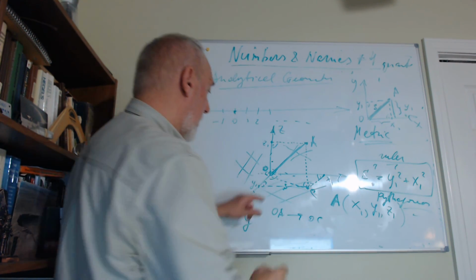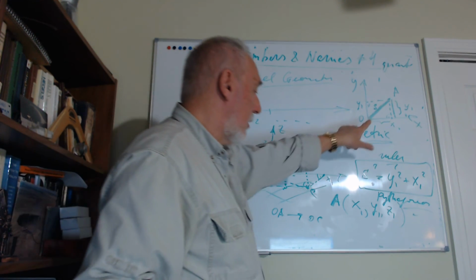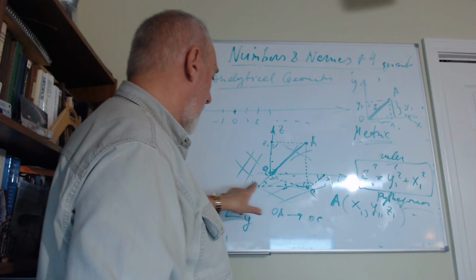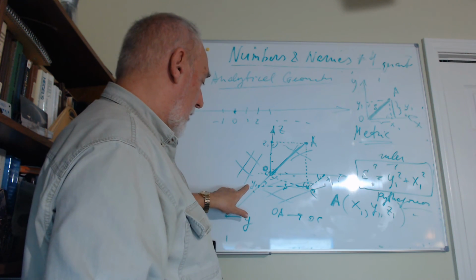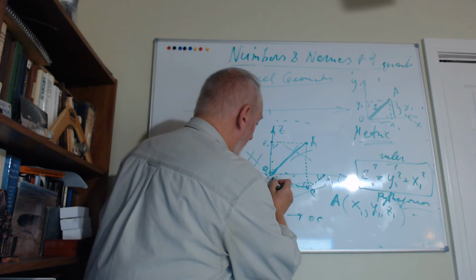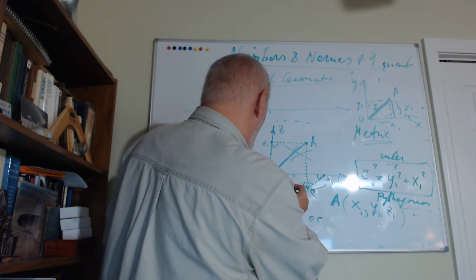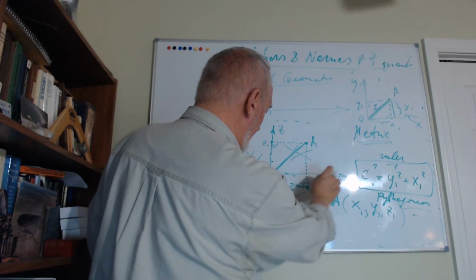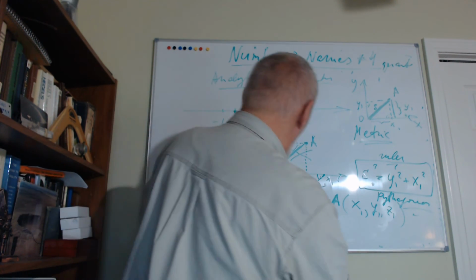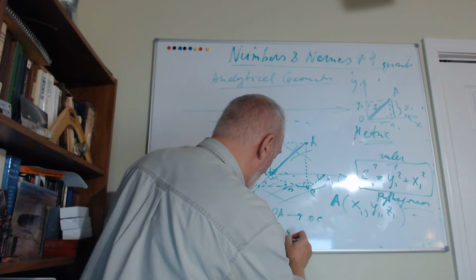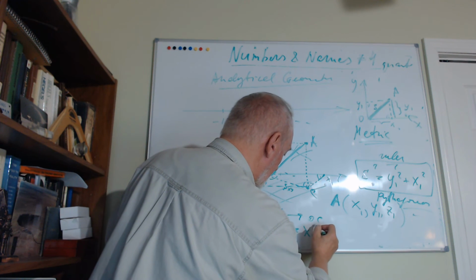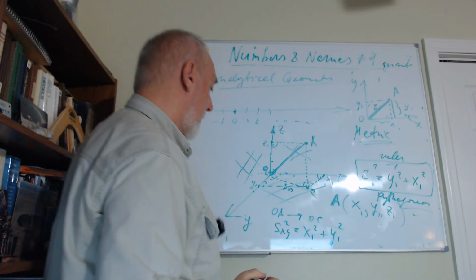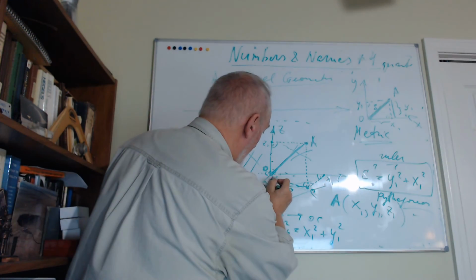This S, if you look at this picture, this S squared is what? It is x1 squared plus y1 squared. So we know at least this. We will call it SXY, for example, because it's S on the plane X and Y, right? So we know that SXY squared equals x1 squared plus y1 squared, right?